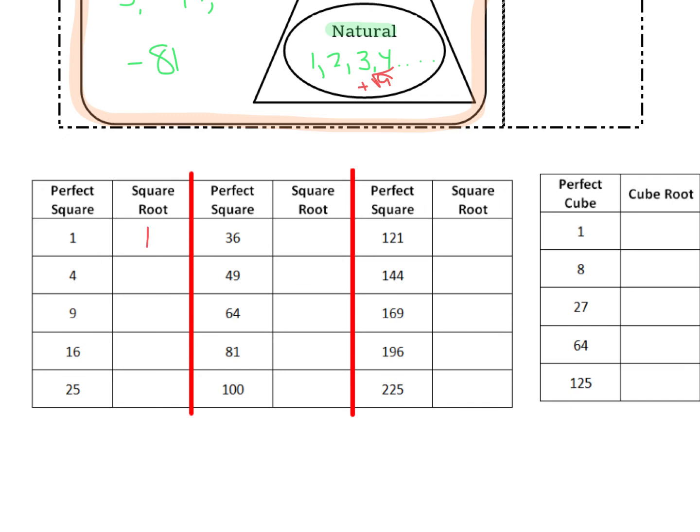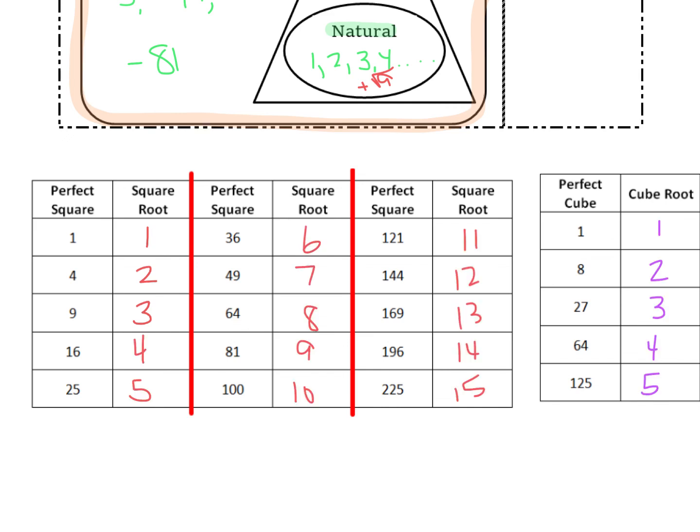If the perfect square is 4, its square root is 2 or -2. I'm just going to list the positive versions right now. The perfect square of 9 would be 3, because 3 times 3 gives me 9, so on and so forth. So basically, if the number is not on this perfect square list, it would be an irrational number. So let's take a moment and finish filling in your perfect square and your perfect cube list.